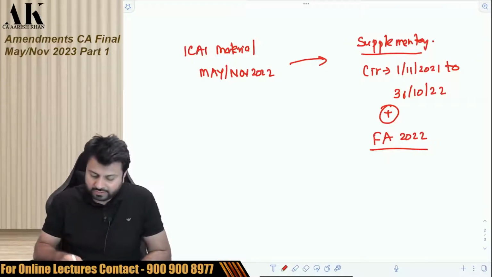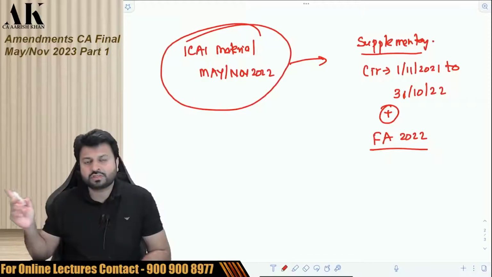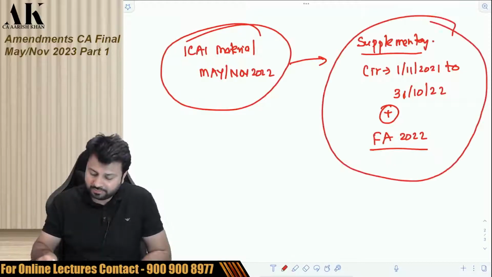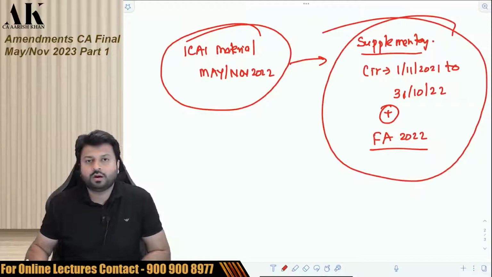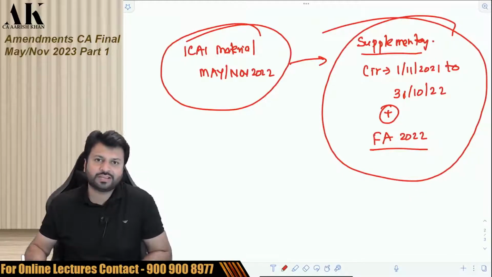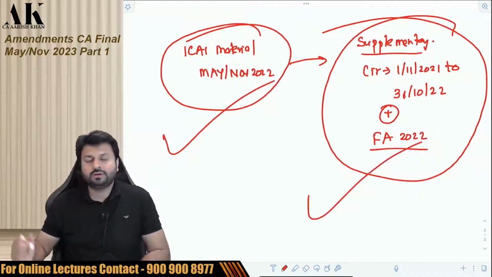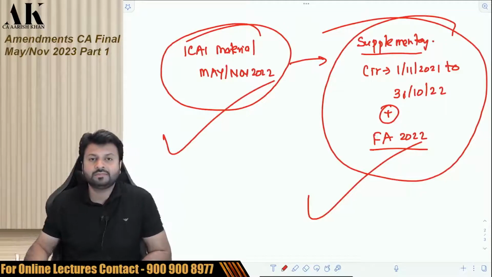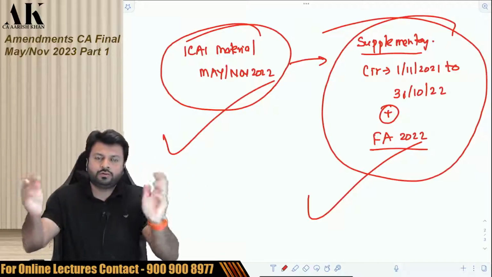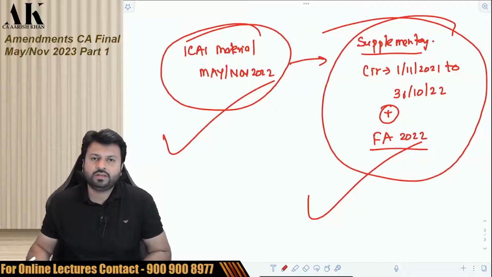So if you want to follow ICAI material, follow the material which was given for the last attempt and then follow this supplementary. Okay. Now, who has so much time in life to do all these things? We do not have so much time in life that we will first follow the ICAI material of 2000 pages and then the supplementary of around 280 pages, and that will make our syllabus complete for your May 23 and November 23 attempt. We do not have that much time.